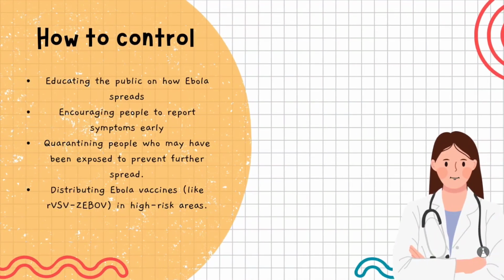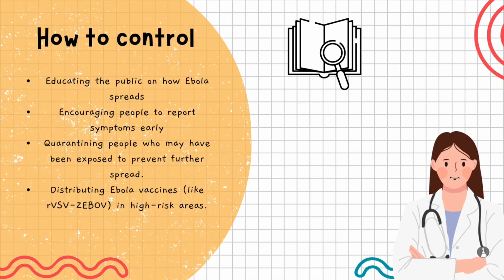To effectively control the spread of Ebola, a multifaceted public health approach is essential. In this slide, I will explain how we can control Ebola virus from spreading. One of the most important strategies is to educate the public about how Ebola spreads. Ebola spreads through direct contact with bodily fluids of infected individuals or contaminated surfaces.